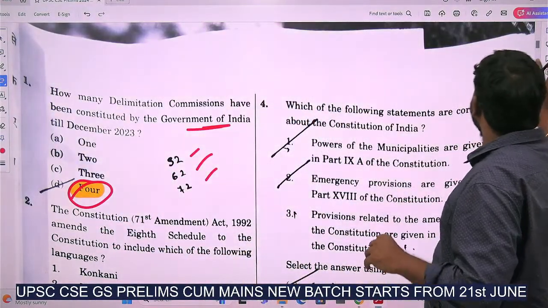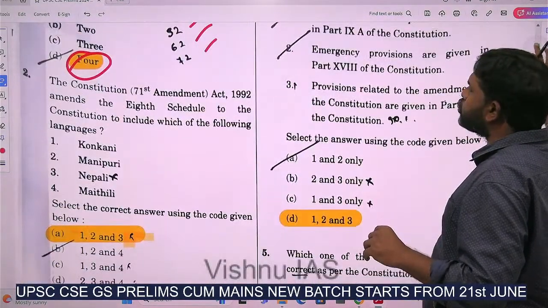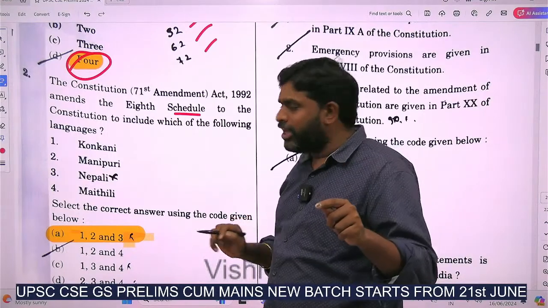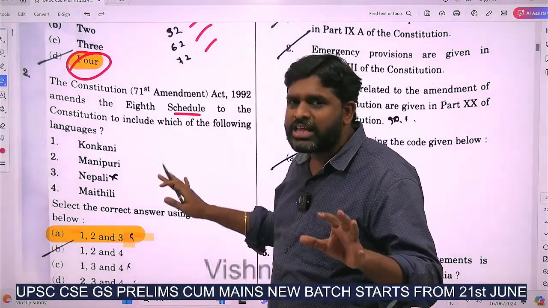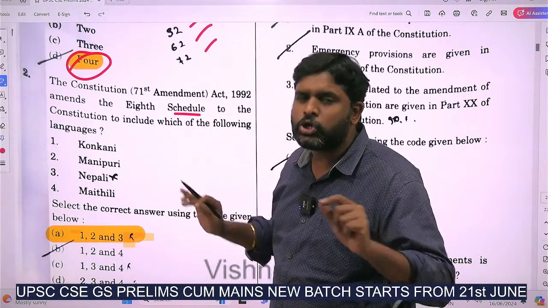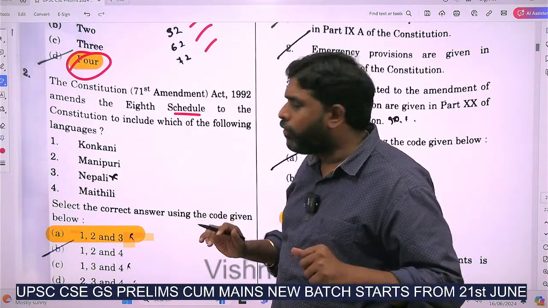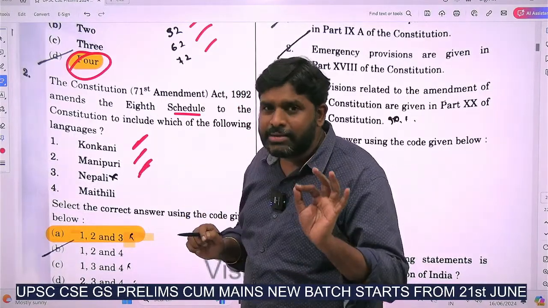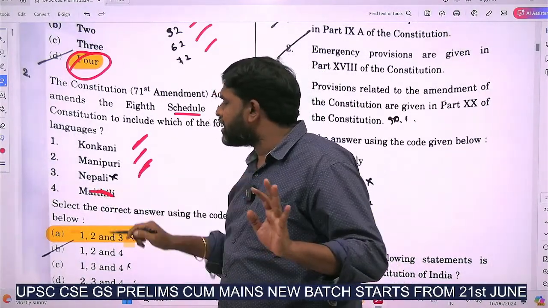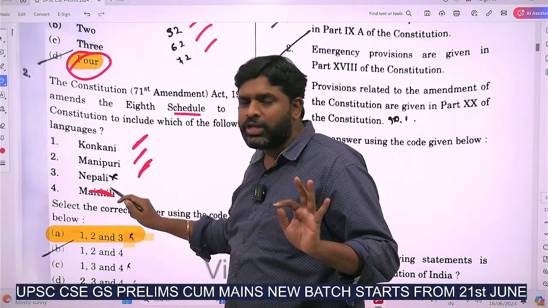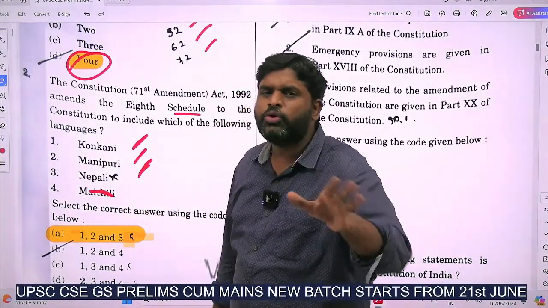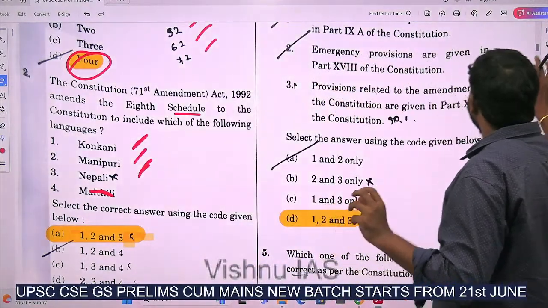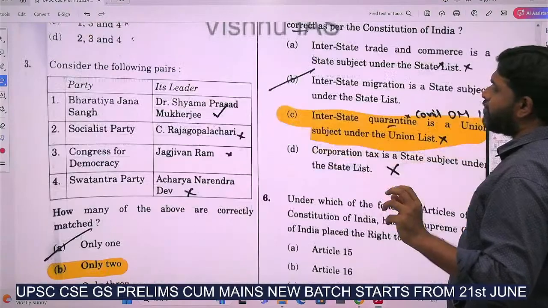And the second question is about the 71st Constitutional Amendment Act and the 8th schedule of the Constitution. Which of the following were included in the 8th schedule of the Constitution by the 71st Constitutional Amendment Act? This also we know. It is Konkani, Manipuri, Nepali, and Maithili is not the answer. So it is Konkani, Manipuri and Nepali. This is a 100% purely factual question, of a little bit lower standard when compared to UPSC, but however we have to accept.